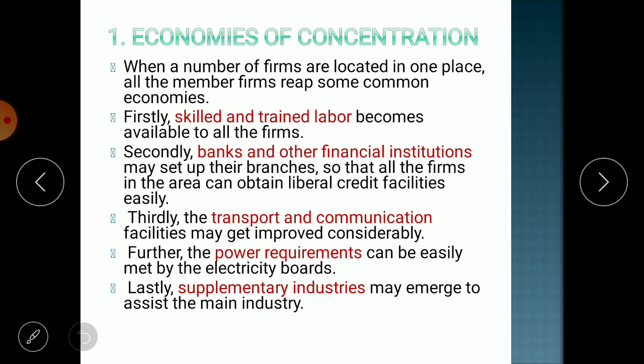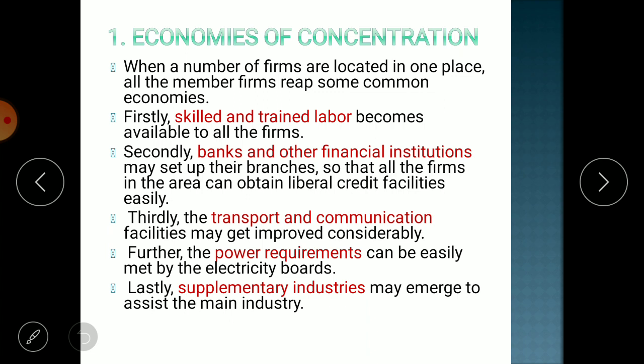Then communication facility: just because there is expansion of industry, so many people are working there, and their communication need has increased. Due to that reason, even mobile operator companies and telecom operator companies afford to establish towers for that particular region. And due to that, we can get very good communication facility at a reduced rate. Then further, the power requirements can be easily met by the electricity board.